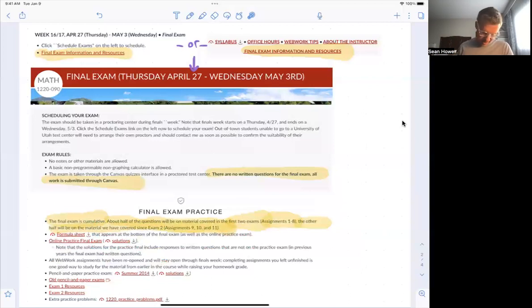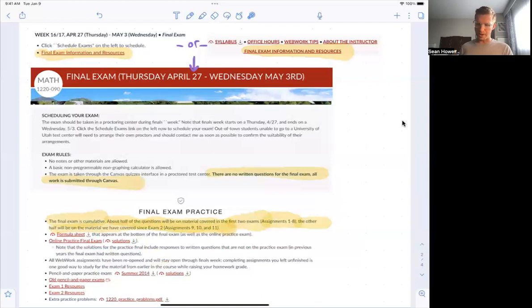Okay, good. And then there are also pencil and paper exams. And then, of course, if you want to look at studying for this material in the first two exams, you can go back also through the exam 1 and 2 resources. Okay, great. So that's the information about the final exam.